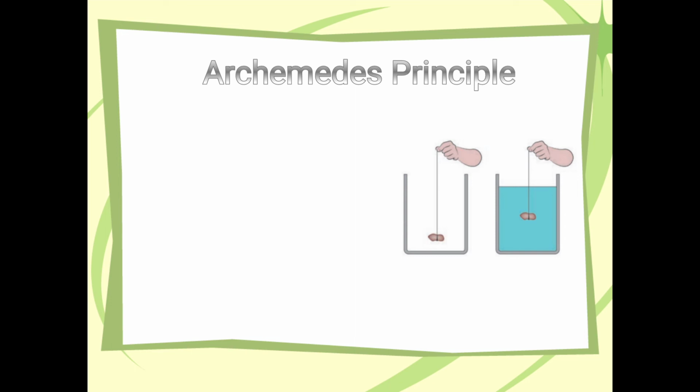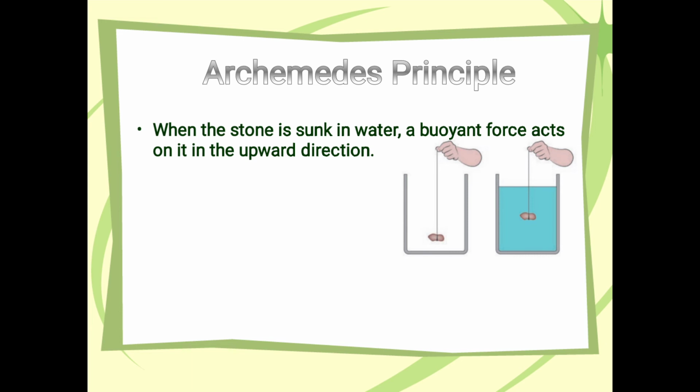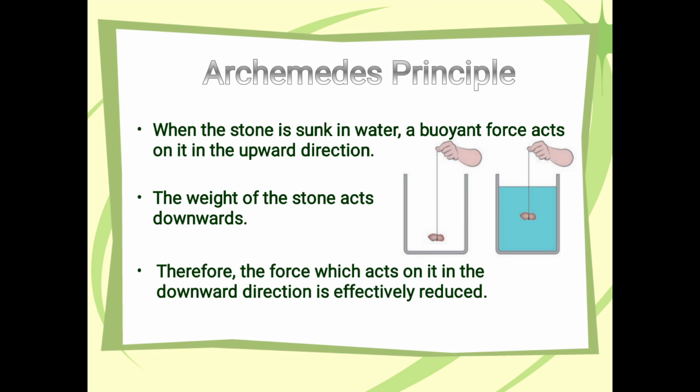What is observed? The length is shorter than the earlier length. While dipping the stone in water, the length of the stretched rubber gets slowly reduced and is minimum when it sinks completely. What could be the reason for the shorter length of the rubber band in water? When the stone is sunk in water, a buoyant force acts on it in the upward direction. The weight of the stone acts downwards. Therefore the force which acts on it in the downward direction is effectively reduced.